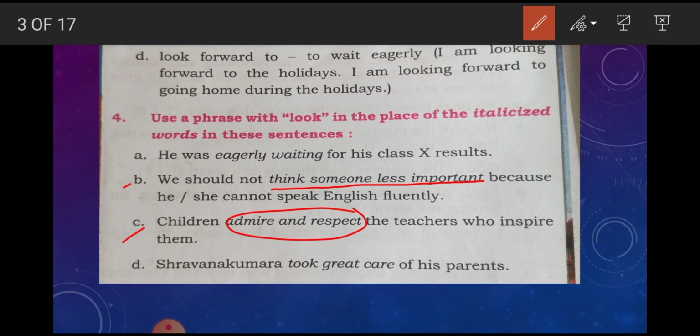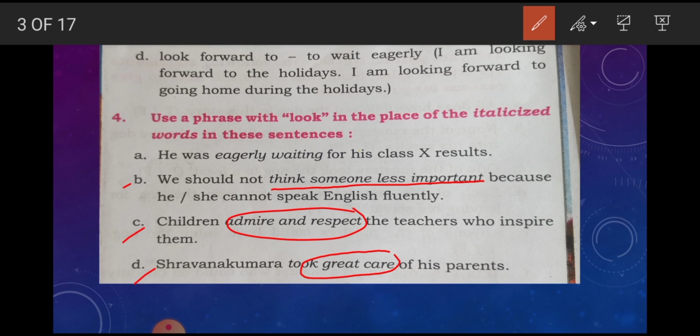Next is: Shravan Kumar took great care of his parents. Took great care: here we can use look after, meaning to take care.